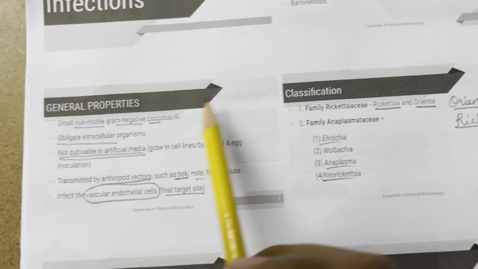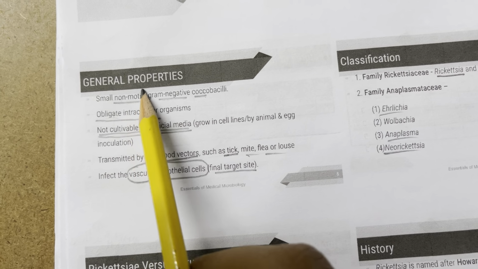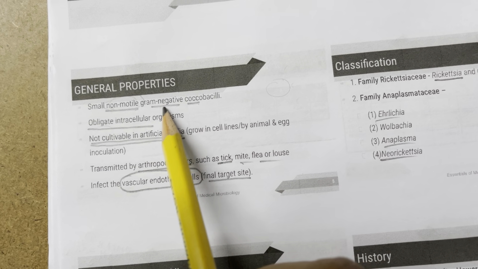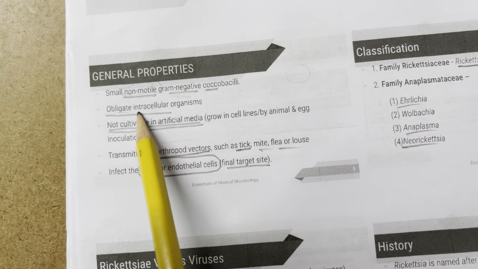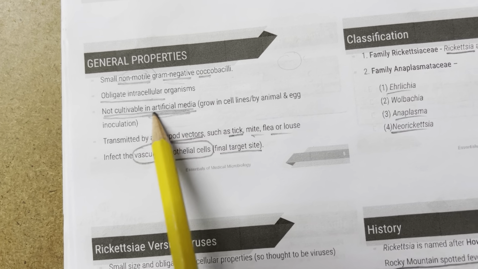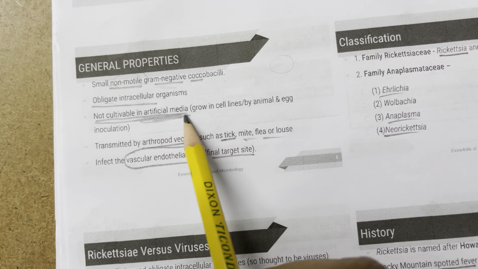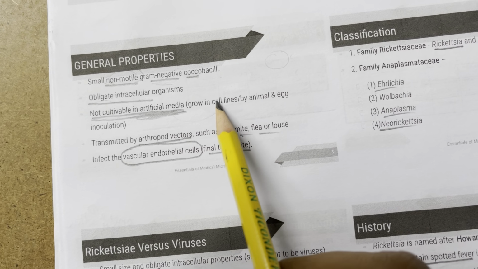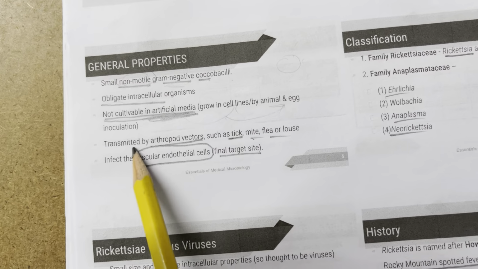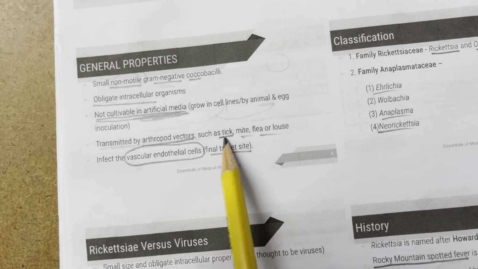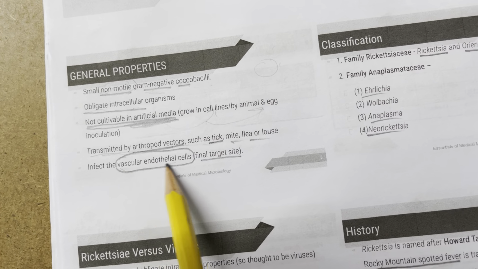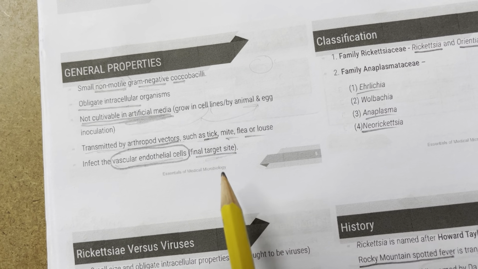So general properties: rickettsia are small, non-motile. Because they're tennis balls, they don't have any structure, so they're non-motile, gram negative coccobacilli. They're obligate intracellular organisms. They're not cultivable in artificial media. That is why you grow them in cell lines, or in embryonated eggs. They're transmitted by arthropod vectors such as ticks, mites, fleas, or lice, and they infect the vascular endothelial cells. They're the final target site.